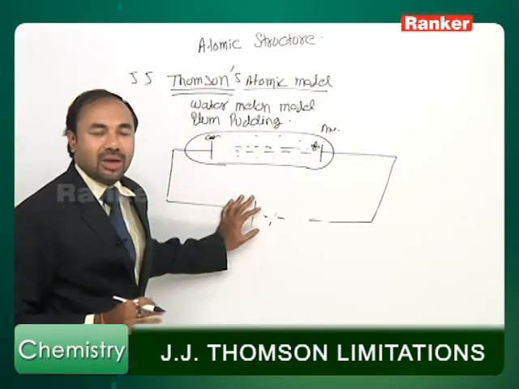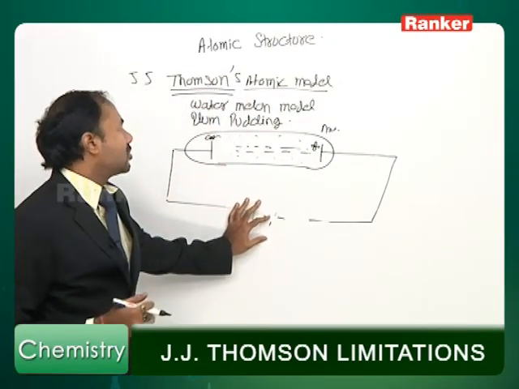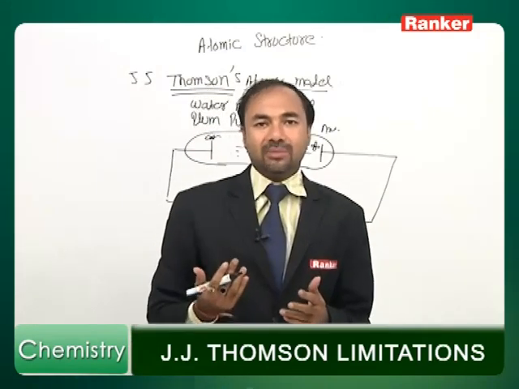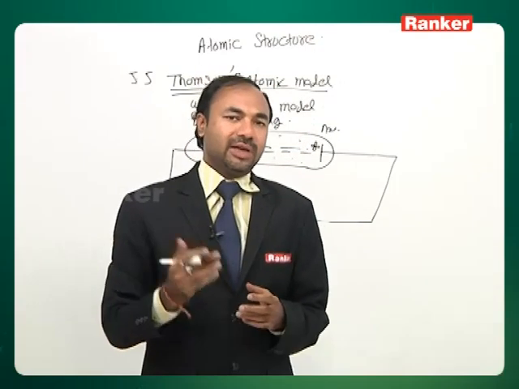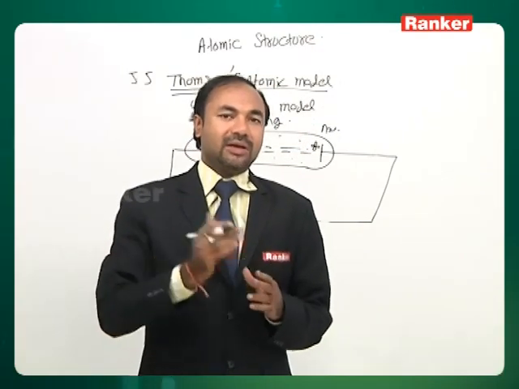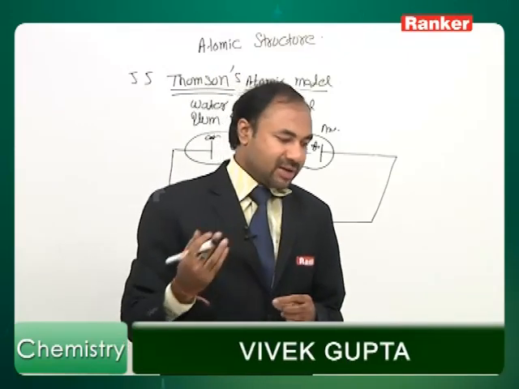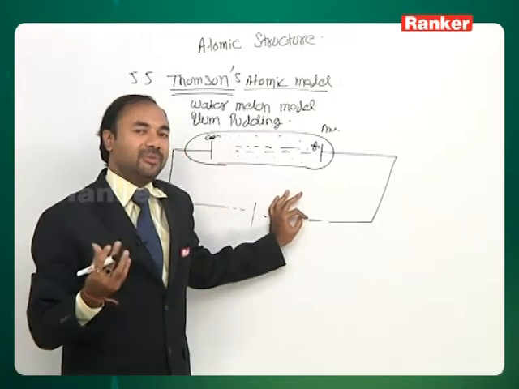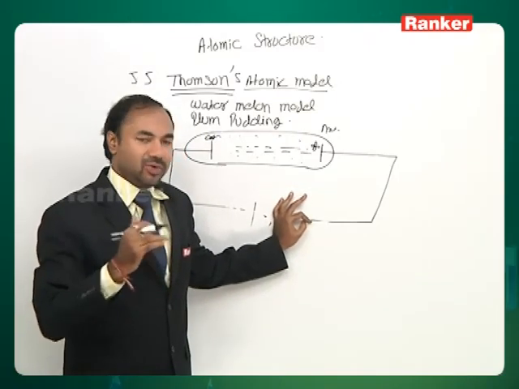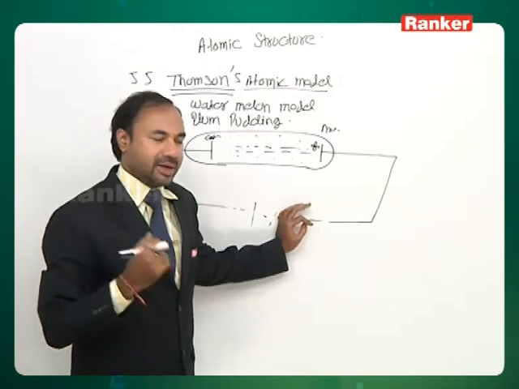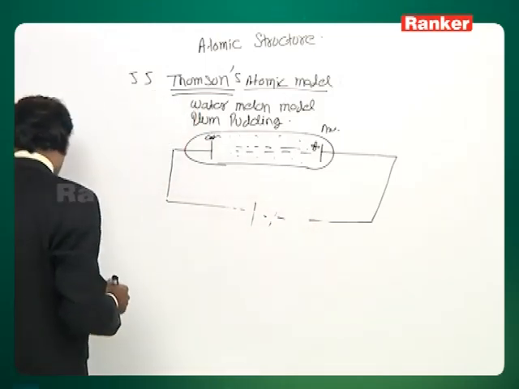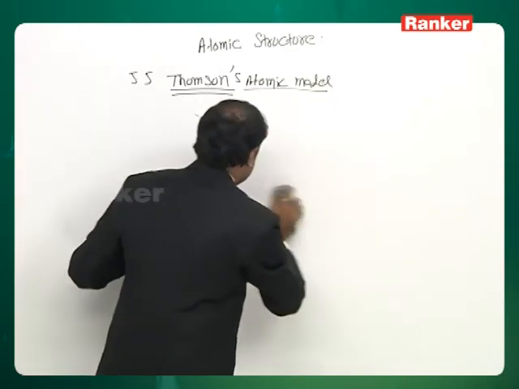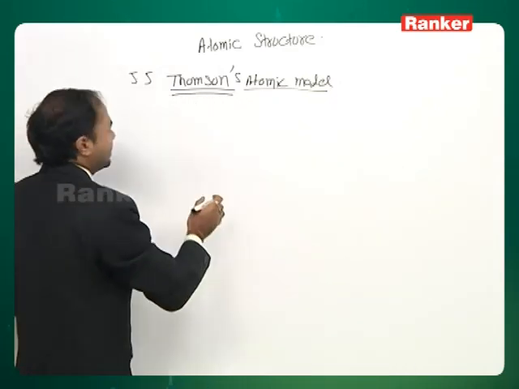Obviously a very primitive model, so it did not succeed for long. It could not explain how positive and negative charges are immersed into each other yet the atom is still stable. It could not explain the spectra, and could not explain Rutherford's scattering. After some time, radioactive materials were discovered, and all the scientists were doing research with them. One of them was Rutherford, who did an experiment known as Rutherford's alpha ray scattering experiment.